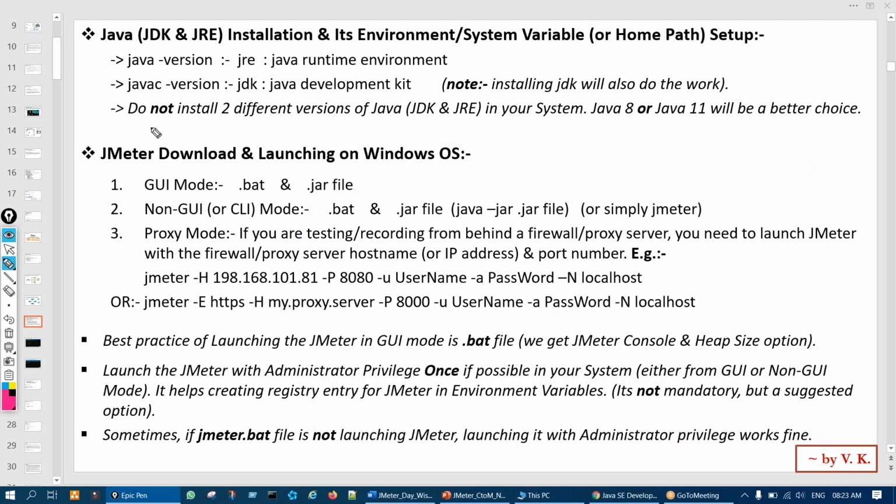And remember one thing, do not install two different versions of Java and JDK in your system. Means if you have installed 8, and 11, and 14, no, any one only you should do.